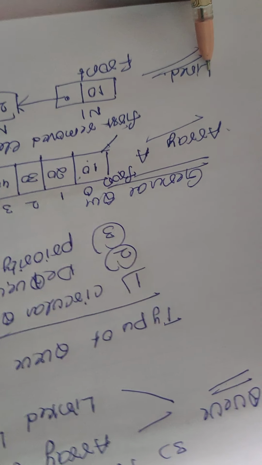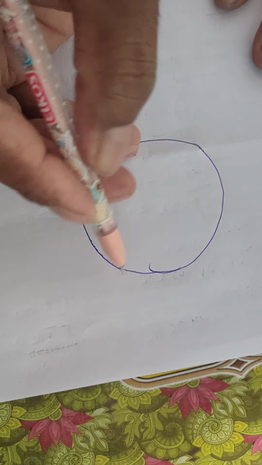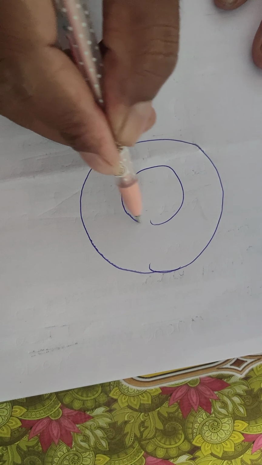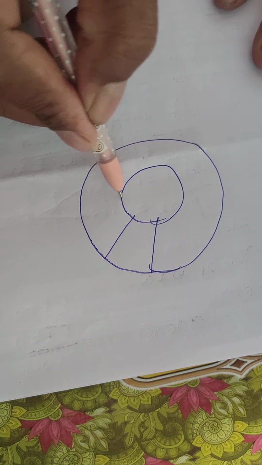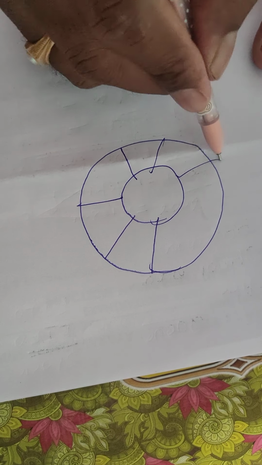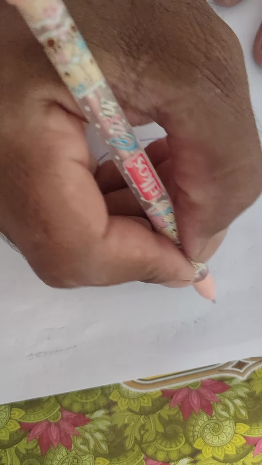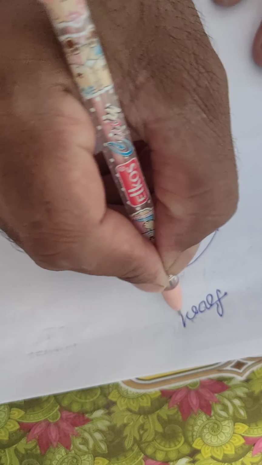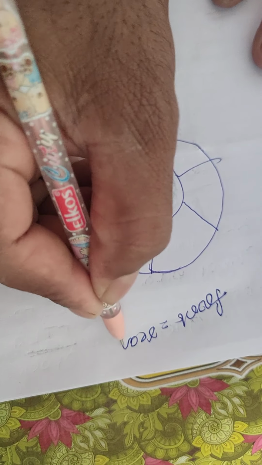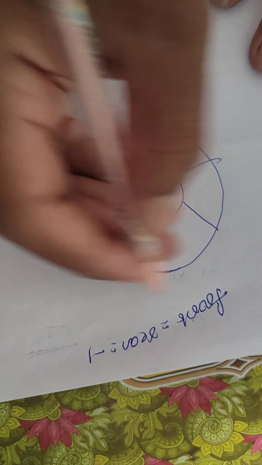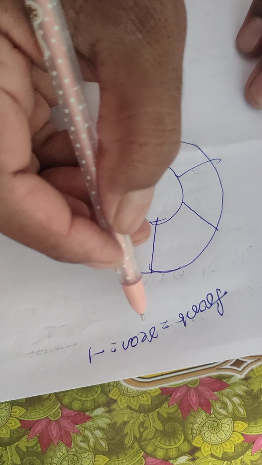Here there is a topic, that is the circular queue. The circular queue is represented in this way. Our data will be represented like this. Here front is equal to rear is equal to -1 if the queue is empty.